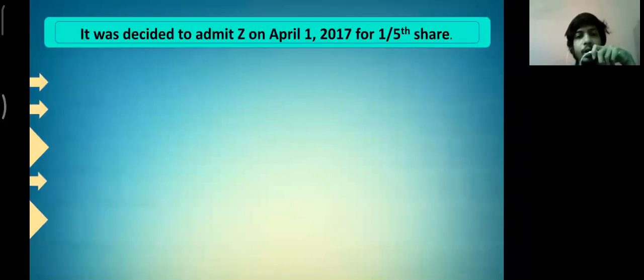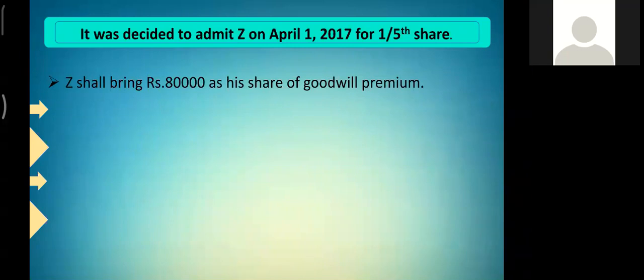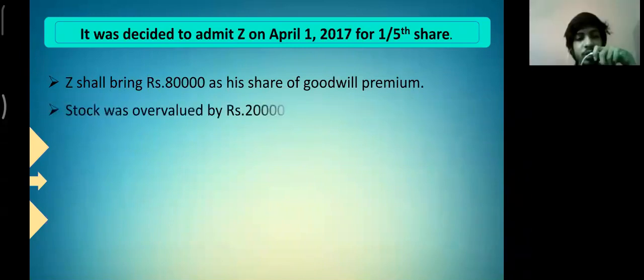It was decided to admit Z on 1st April 2017 for a 1/5 share. Some adjustments were to be made. First, Z shall bring rupees 80,000 as his share of goodwill premium. Second, stock was overvalued by rupees 20,000.